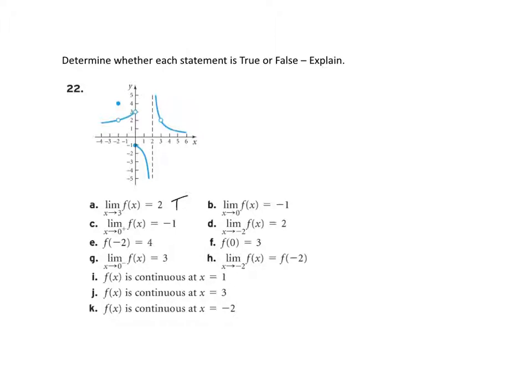Okay, our next one, letter B, is the limit as x approaches 0. So I'm going to throw the wall in there at x equals 0. So x equals 0 is the y-axis, and I'm going to approach from the left and from the right. From the left, just a little bit to the left of the wall along the graph, I move toward the wall. The height is 3. But from the right, I move a little bit to the right of the wall, find the graph, start on the graph, and move toward the wall. The height is -1. So the limit from the left is 3. The limit from the right is -1. That means the limit doesn't exist. So this is false. Limit does not exist.